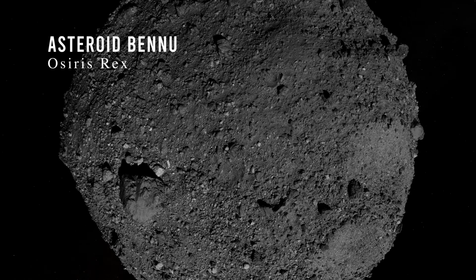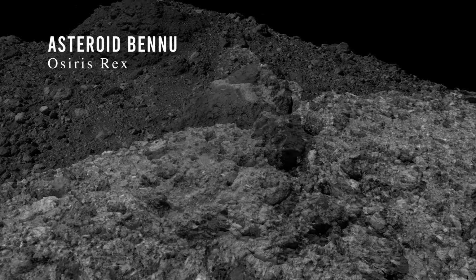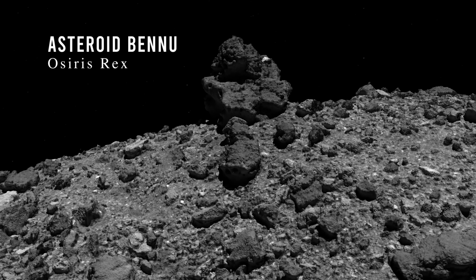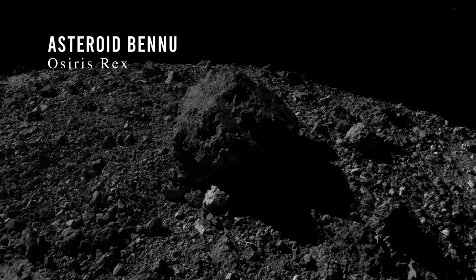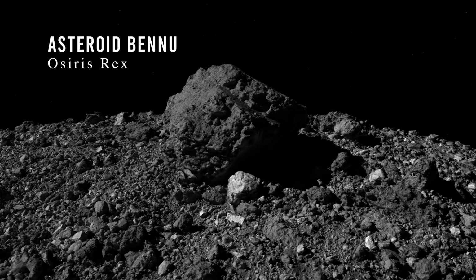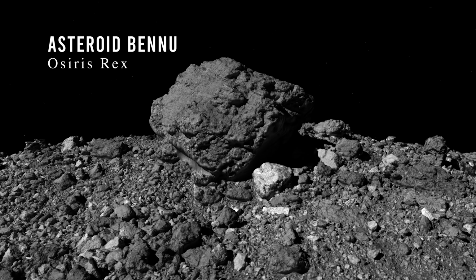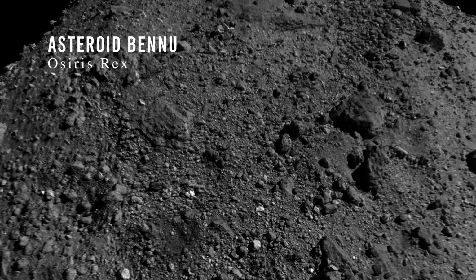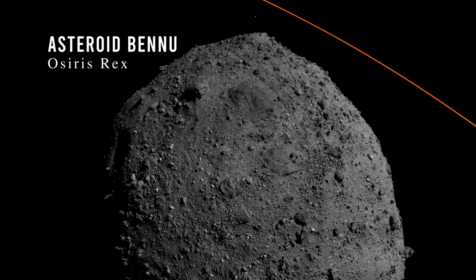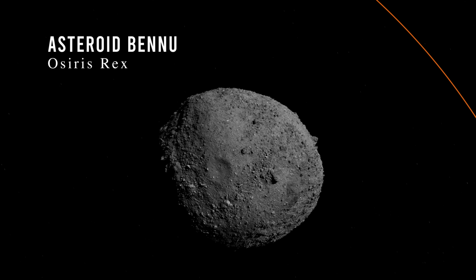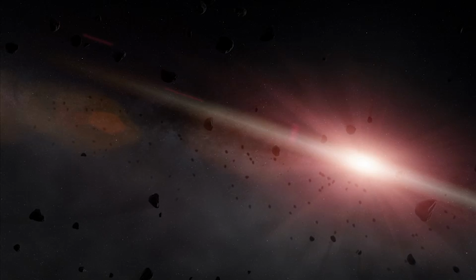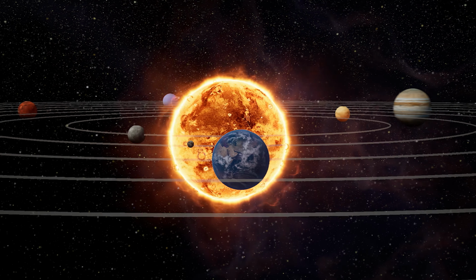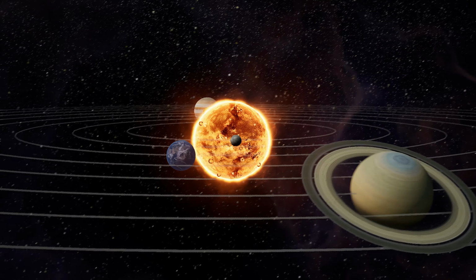These proximity operations will include imaging and mapping the asteroid, as well as a close-up rendezvous maneuver. Apophis is classified as a rocky or S-type asteroid. Studying it closely could reveal new insights into a different class of asteroids. By comparing Apophis's data with Bennu's samples and data, OSIRIS-APEX will help refine our understanding of asteroid diversity, inform us on planetary defense strategies, and deepen insights into our own origins.